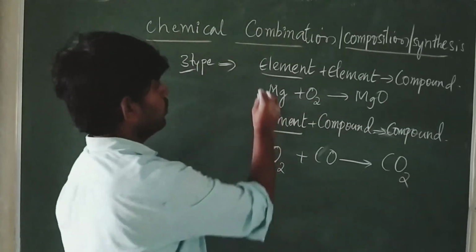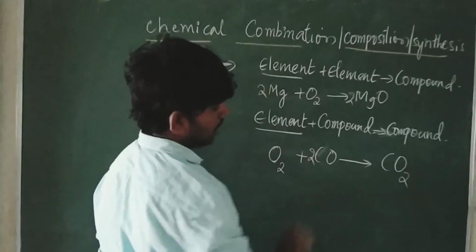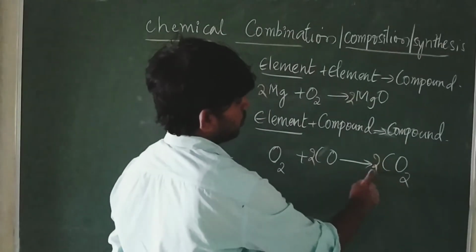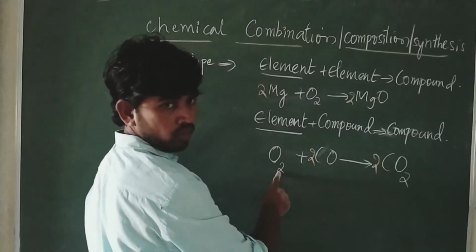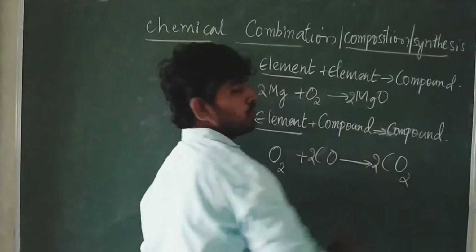Here 2 carbon monoxide, and oxygen 2, gives 2 carbon dioxide, so four oxygen on each side and 2 carbon. This is element plus compound gives rise to compound.